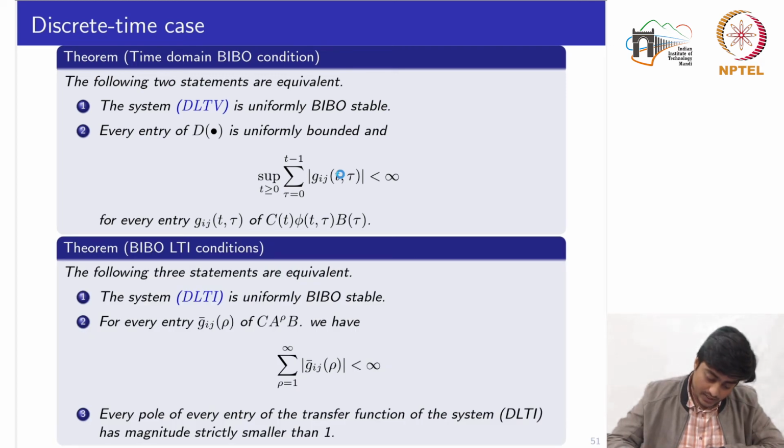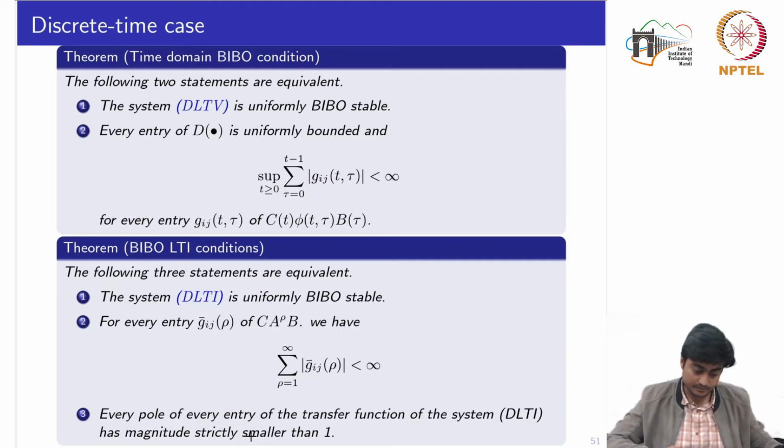We can also see the conditions for the LTI system. So we say that the linear time invariant system is uniformly BIBO stable if and only if for every entry G bar ij of CA^rho B we have this condition. And the third statement is basically in the frequency domain, which says that every pole of every entry of the transfer function of the discrete time LTI system has magnitude strictly smaller than 1. Basically it should be inside the unit circle.